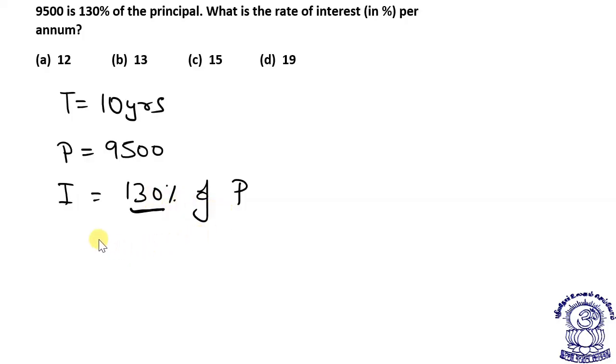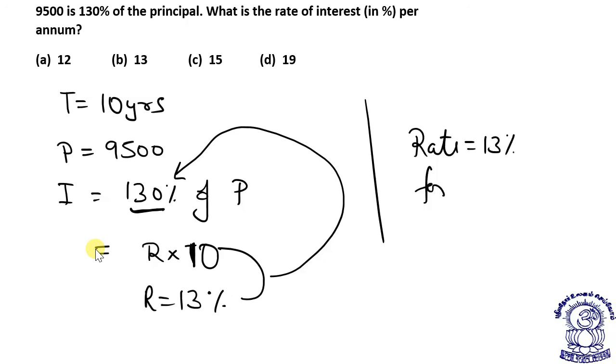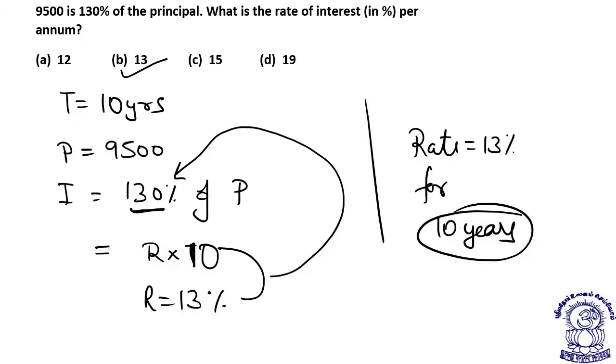Basically, the method by which I calculate interest is rate into time. I already know that the time is 10 years. So the rate automatically becomes 13%, because 13% for 10 years will give me 130%. So the answer is 13%. Let's move to the next question, dear students.